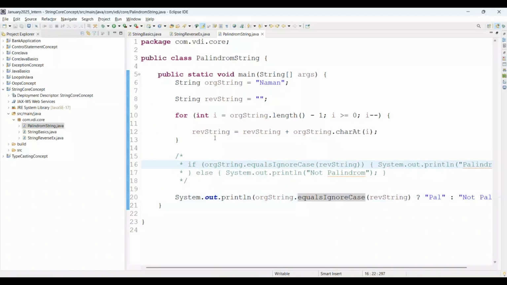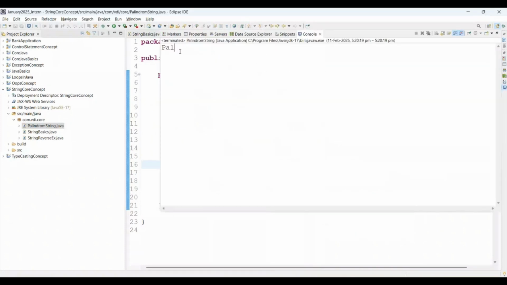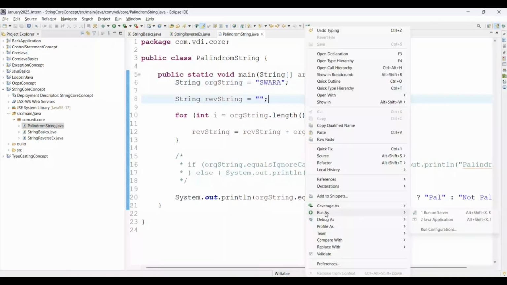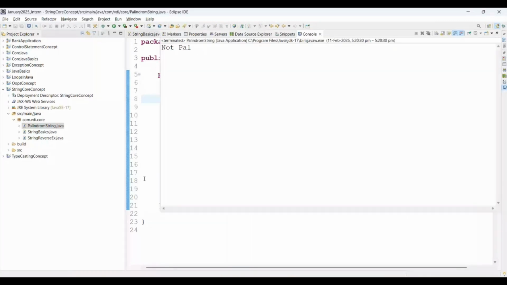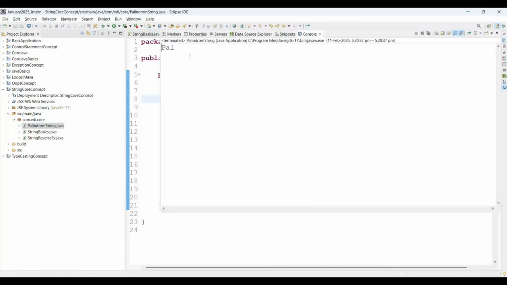If you run again as a Java application, see on screen, it prints palindrome. But if I pass here, suppose, Sora, then this is not a palindrome. Run as Java application, not palindrome. But if I pass madam, we are expecting this will be a palindrome string. Run as Java application. See on screen. Perfect.